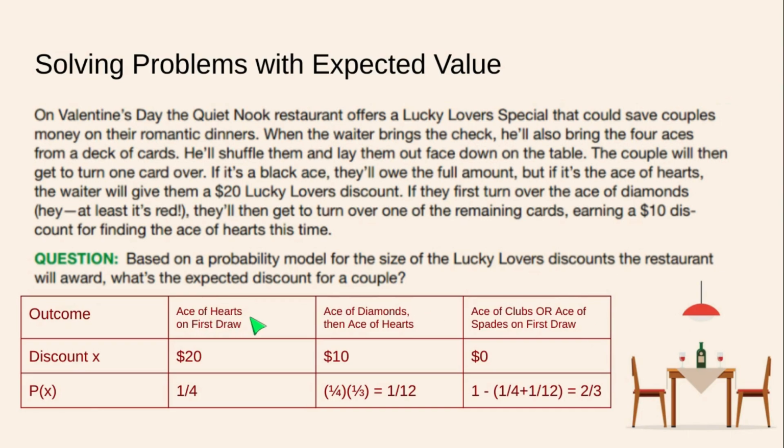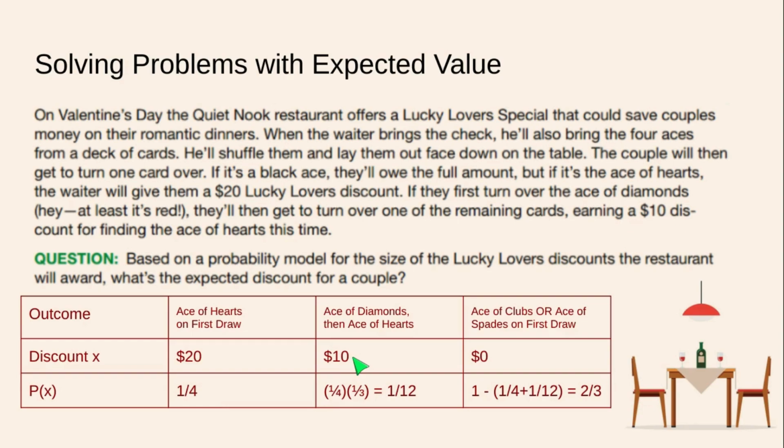Ace of hearts on the first draw, you get a lot of money off, and it's easy to compute. There are 4 aces, you're choosing one, that's a 1 in 4 chance. The ace of diamonds and then the ace of hearts. This one is a little bit more tricky. The discount is $10, that's the easy part.